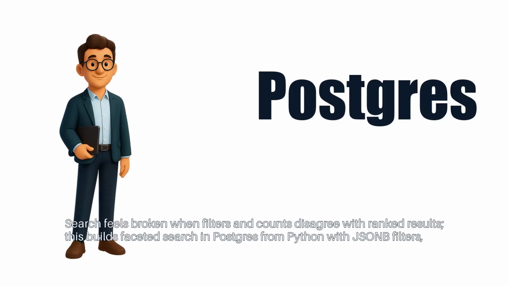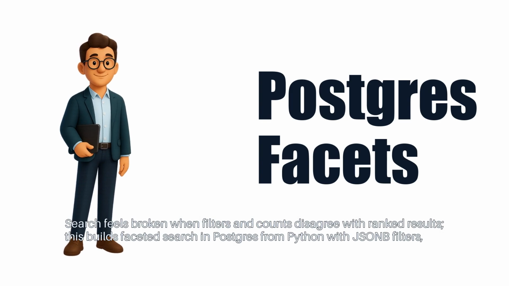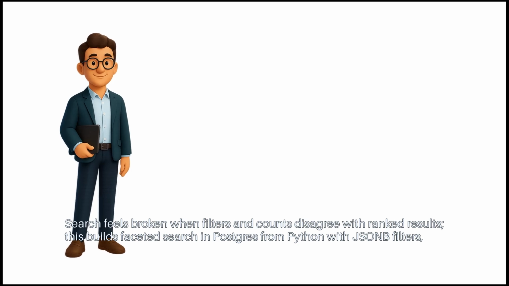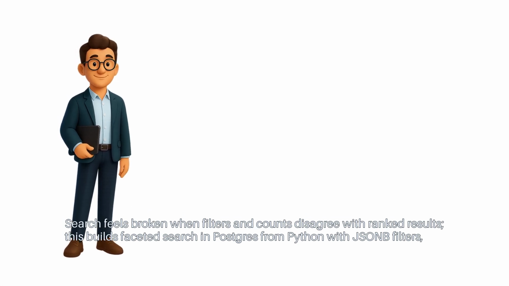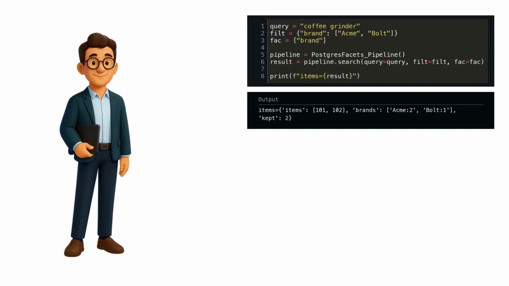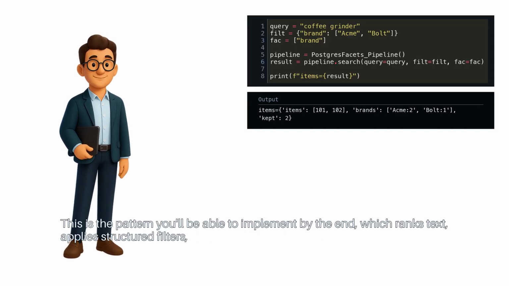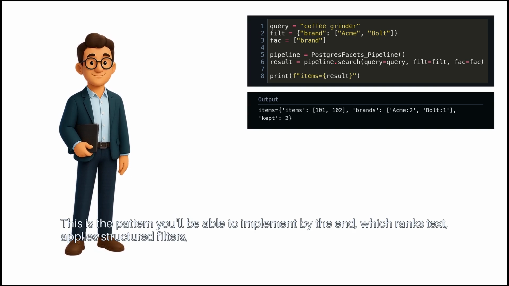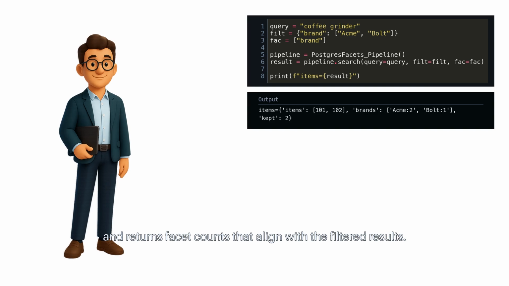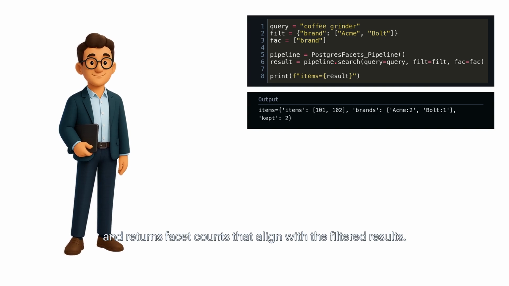Search feels broken when filters and counts disagree with ranked results. This builds faceted search in Postgres from Python with JSONB filters, counts, and sane ranking. This is the pattern you'll be able to implement by the end, which ranks text, applies structured filters, and returns facet counts that align with the filtered results.